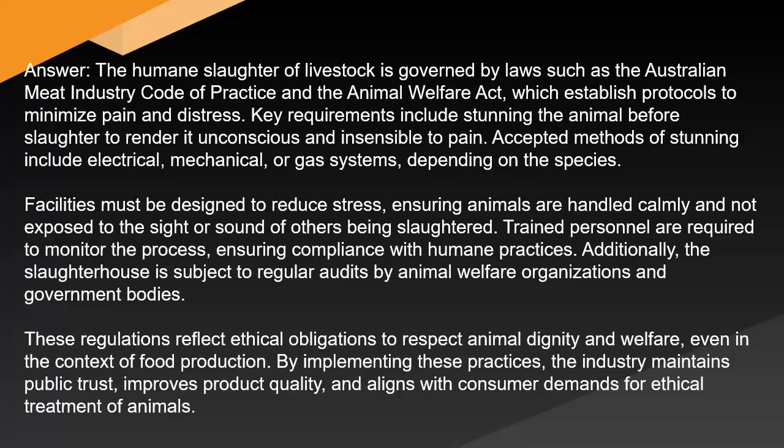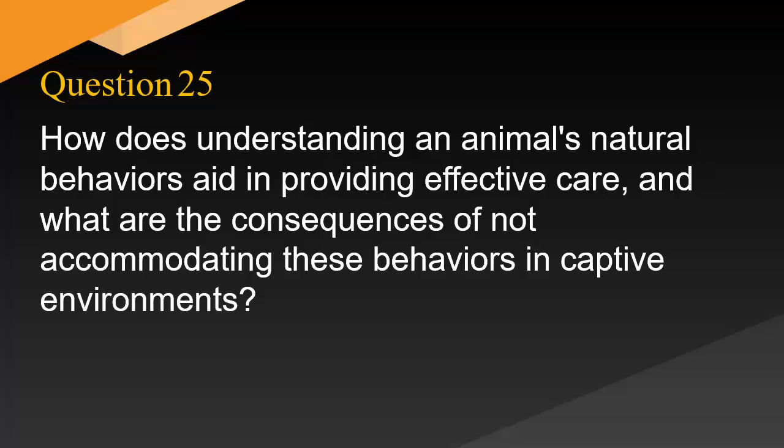Additionally, the slaughterhouse is subject to regular audits by animal welfare organizations and government bodies. These regulations reflect ethical obligations to respect animal dignity and welfare, even in the context of food production. By implementing these practices, the industry maintains public trust, improves product quality, and aligns with consumer demands for ethical treatment of animals. How does understanding an animal's natural behaviors aid in providing effective care, and what are the consequences of not accommodating these behaviors in captive environments?